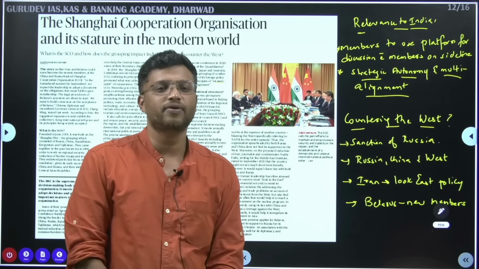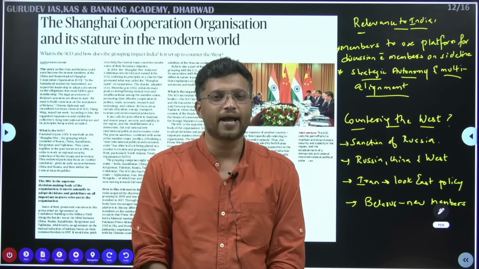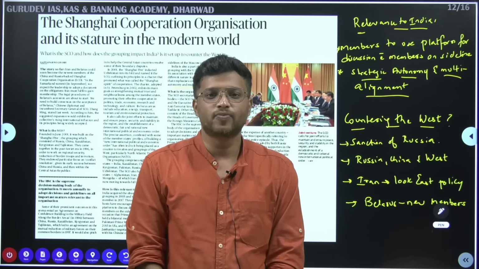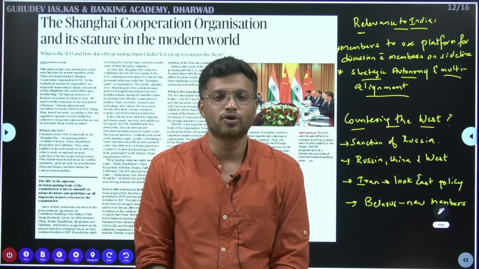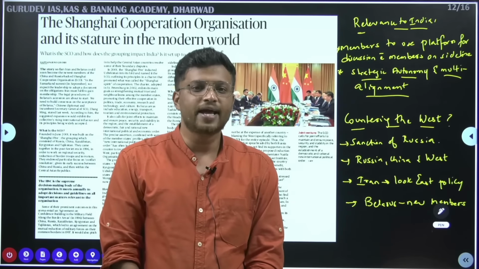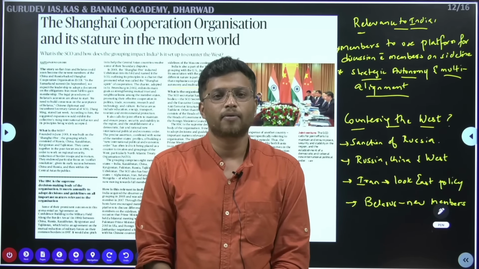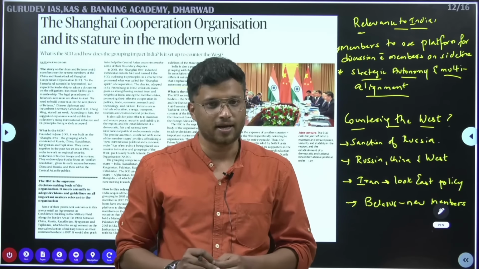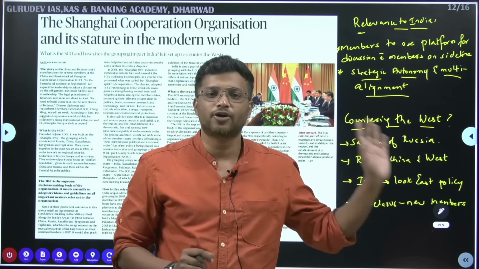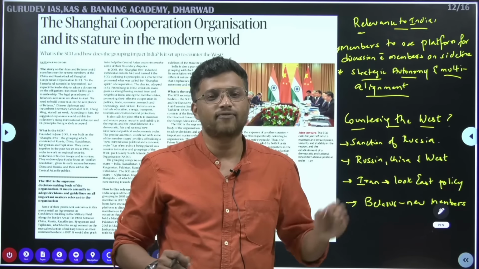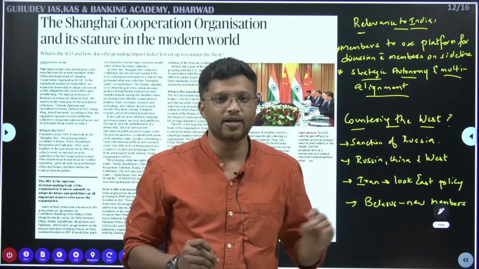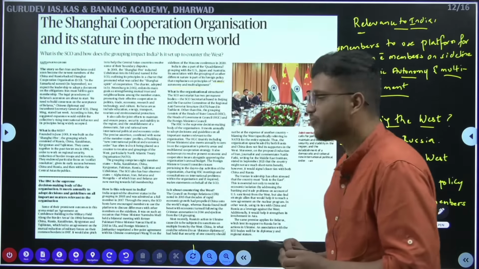Strategic autonomy here means that India is not influenced by any country when it makes its decisions. Even right now, India is very close with the US, very close with the European countries, but still India is buying oil from Russia because the oil is available cheaply for us from Russia. So India is strategically autonomous. It does not get influenced by any country's decision or that country's scenario. So these are the two relevances for India here.